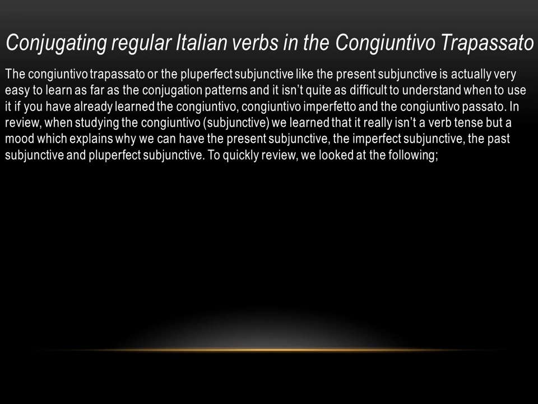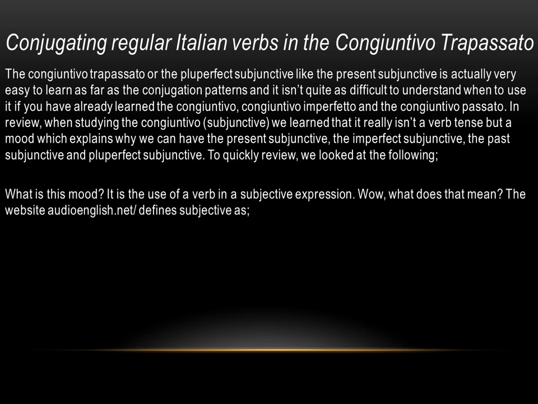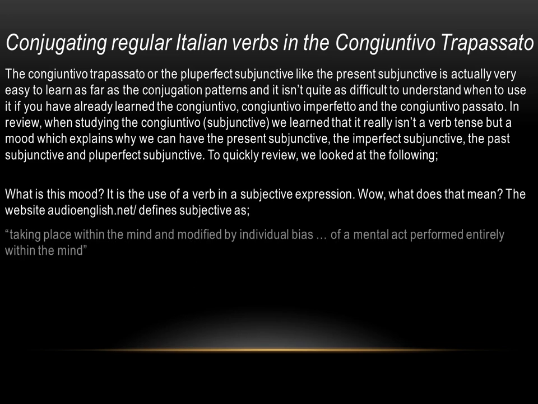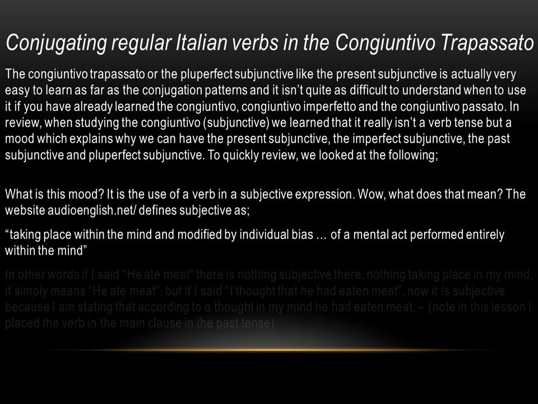To quickly review, we looked at the following. What is this mood? It is the use of a verb in a subjective expression. Wow, what does that mean? The website audioenglish.net defines subjective as taking place within the mind, and modified by individual bias, of a mental act performed entirely within the mind.